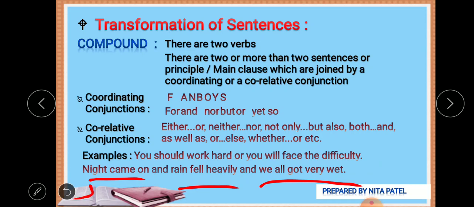Night is the subject, came on is the verb, and is a conjunction. Here again and is used. Rain fell heavily: rain is the subject, fell is the verb, heavily is an adverb. We is the subject, got is the verb, very wet.